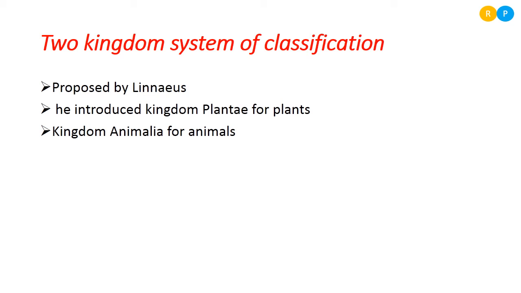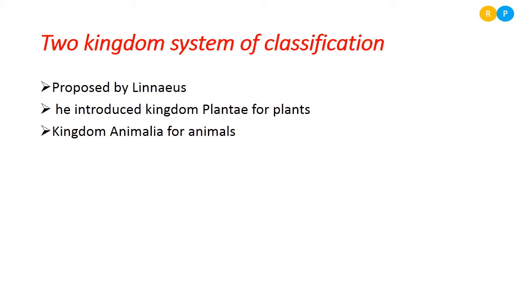Linnaeus introduced two kingdoms to classify living organisms. So what are those kingdoms? One of the kingdoms introduced by him is kingdom Plantae. This kingdom is uniquely meant for plants. Clear, right? Based on what did he place the plants under kingdom Plantae?